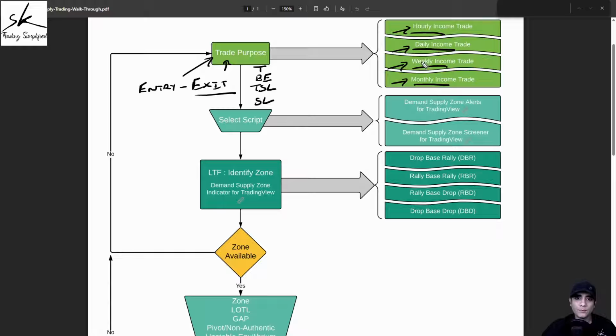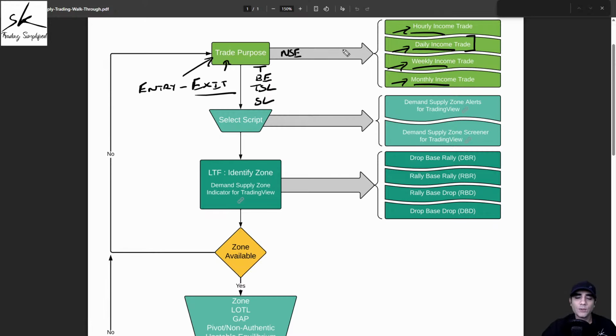Now, very important: by definition, I say daily income is a trade which can last for a day or a few days. But when you're trading markets which are not 24-hour markets, for example, the NSE India, I'm pretty sure you would have experienced that whenever the market opens, some symbols gap up and some symbols gap down. Because of this gap up, gap down, if you get a gap in your favor, you might get profit which is bigger than what you were expecting on that trade. But if you get a gap against you, you can also lose more than what you were willing to lose on that trade.